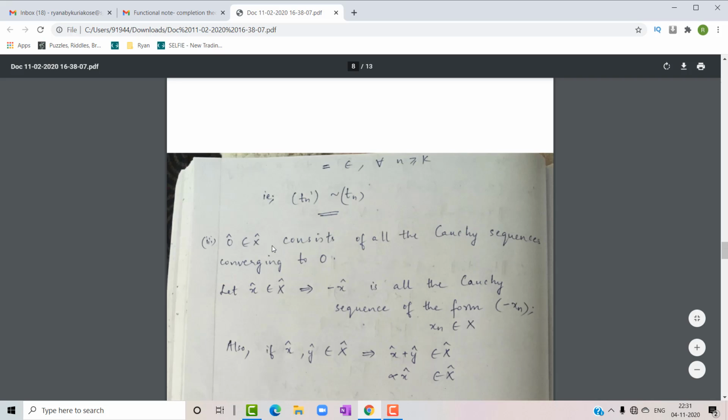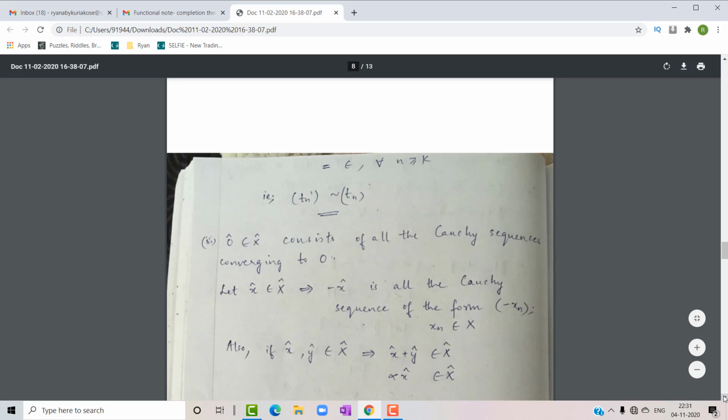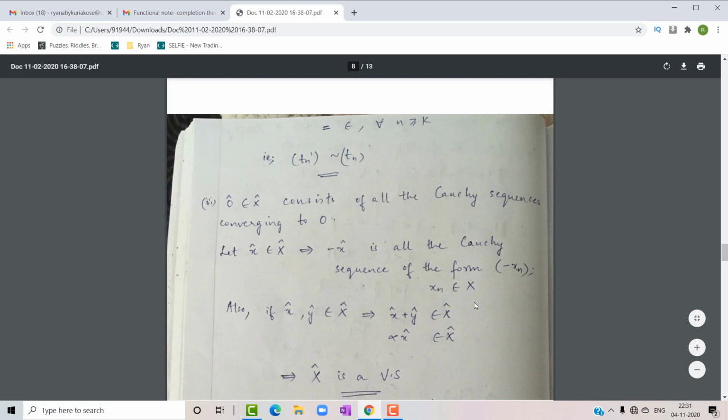Okay, so next we have to prove that 0 cap is a part of X cap. So 0 cap belongs to X cap, consisting of all the Cauchy sequences converging to 0. Let x cap belong to capital X cap, which implies that minus x cap is all the Cauchy sequences of the form minus sequence xn, where xn belongs to capital X. We know that sequence xn belongs to x, right? So minus xn is definitely related to minus x cap.